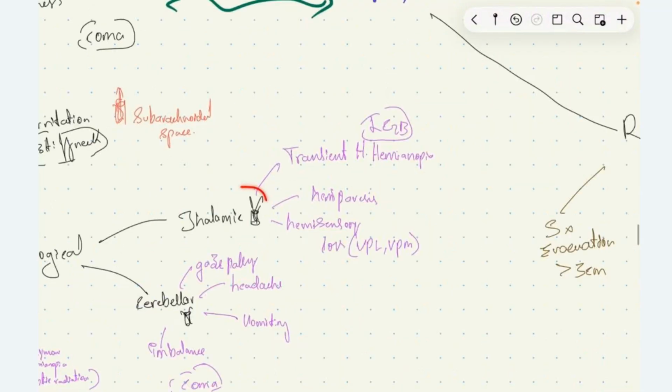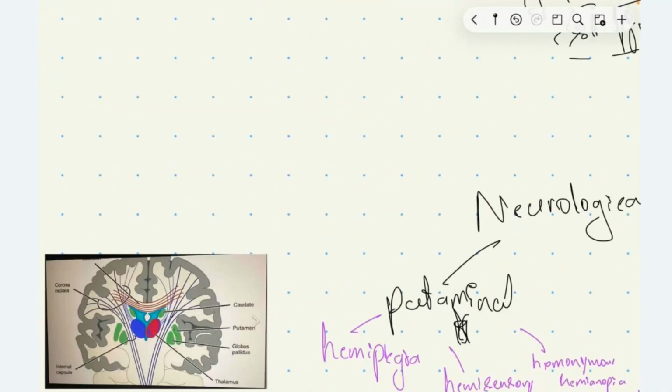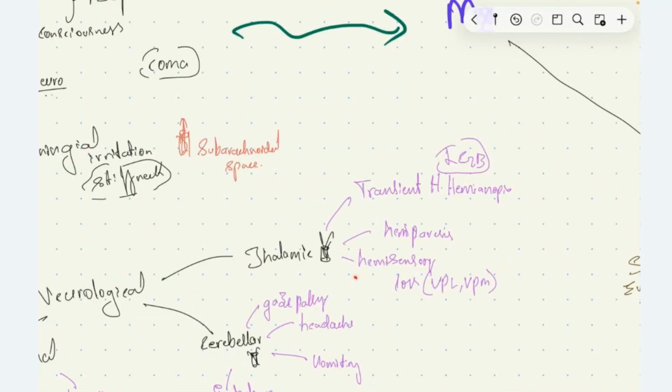So the patient can have thalamic hemorrhages due to mass effect on the posterior limb of internal capsule. We can have hemiplegia, hemisensory loss due to impaired functioning of the ventroposterolateral and ventroposteromedial nucleus of thalamus.